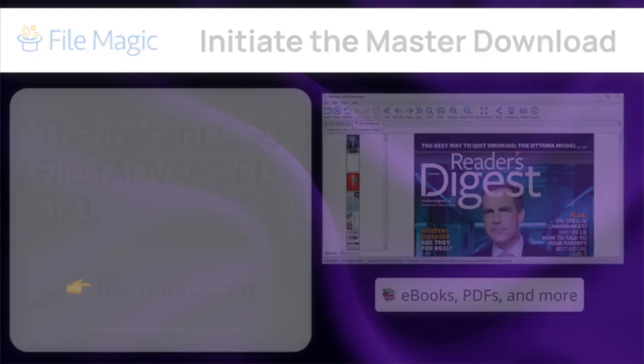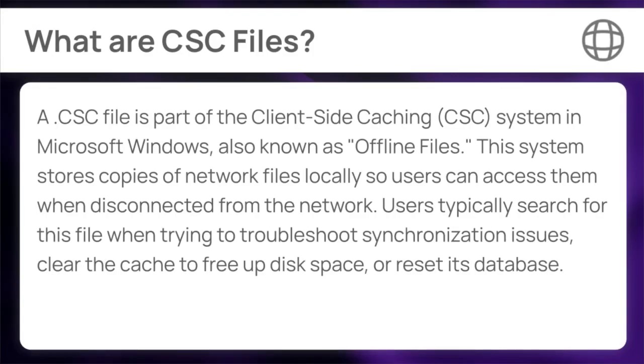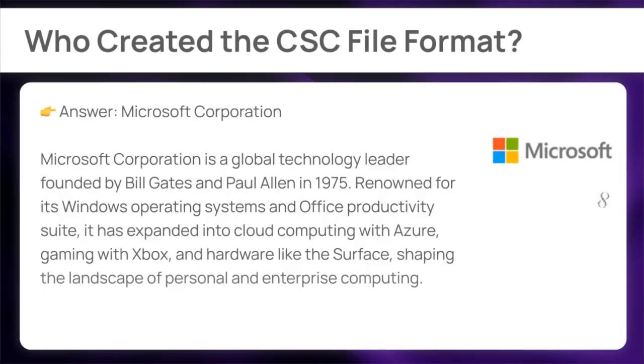A .csc file is part of the client-side caching (CSC) system in Microsoft Windows, also known as offline files. This system stores copies of network files locally, so users can access them when disconnected from the network. Users typically search for this file when trying to troubleshoot synchronization issues, clear the cache to free up disk space,